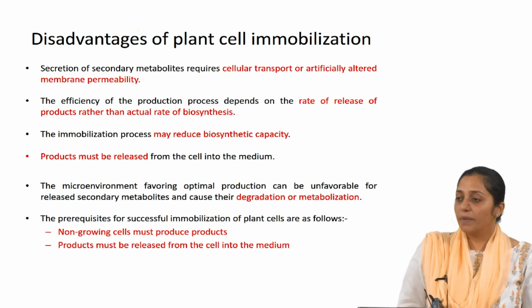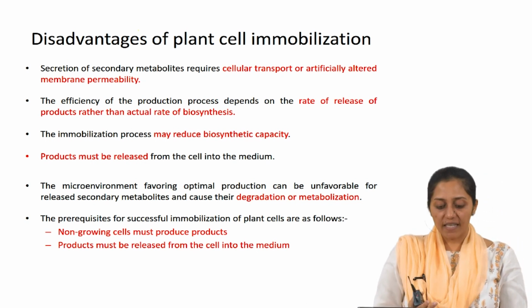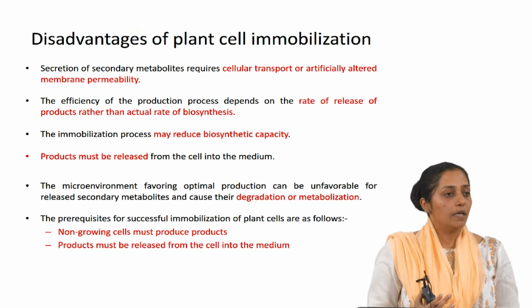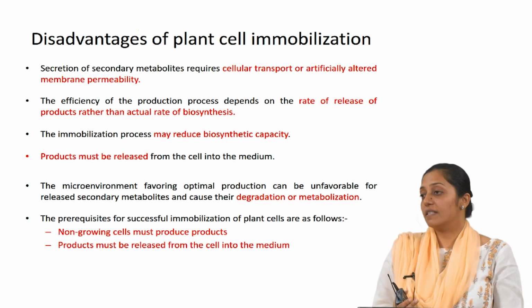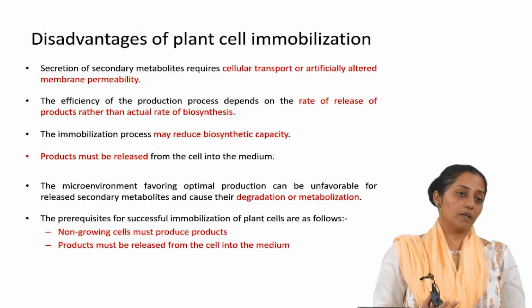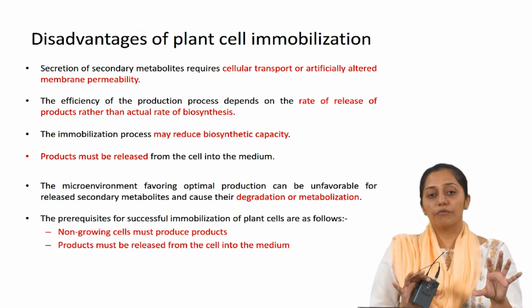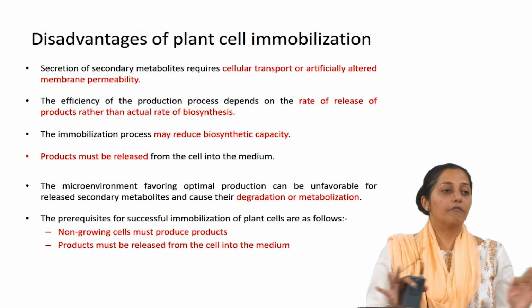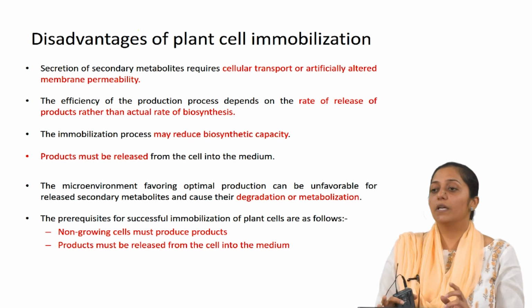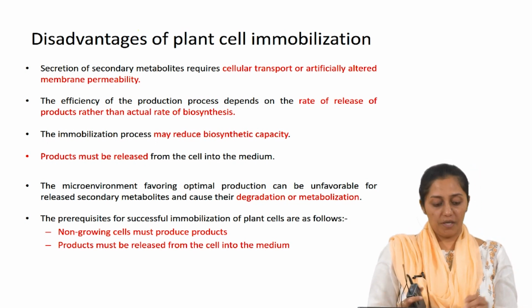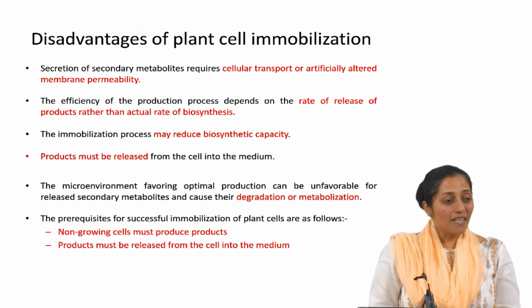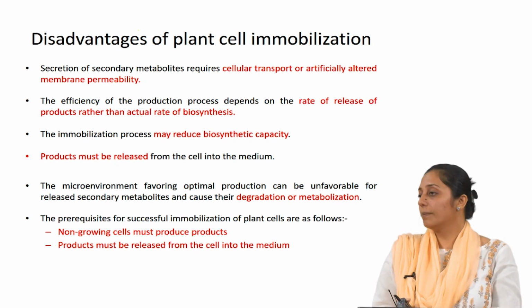So in this way, that is the bottleneck, the product has to come out of the immobilized bead. The prerequisites therefore for successful immobilization include what? Non-growing cells must produce product, which means the growth phase and the production phase have to be decoupled. It has to be a non-growth associated product formation. Products must be released from the cell into the medium.